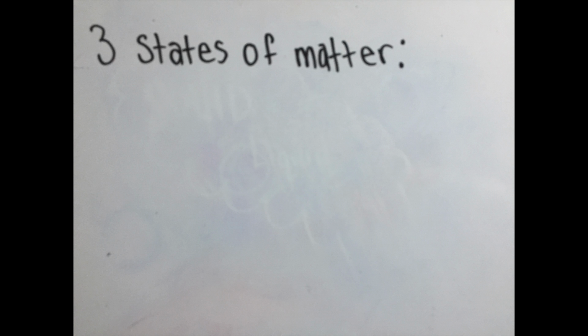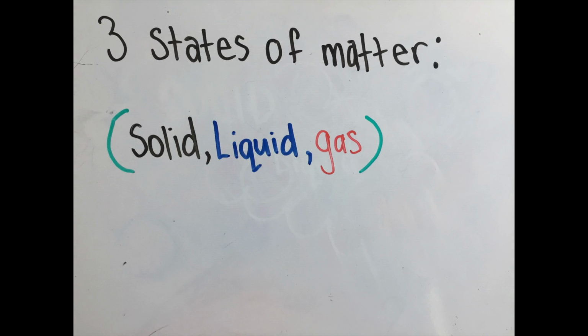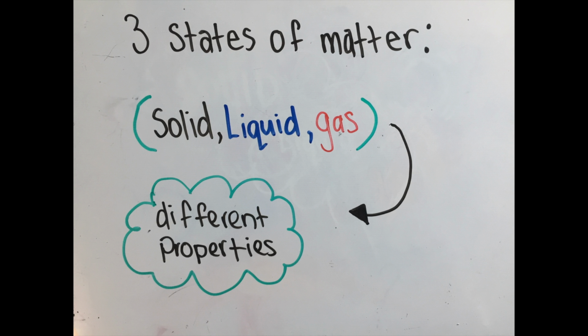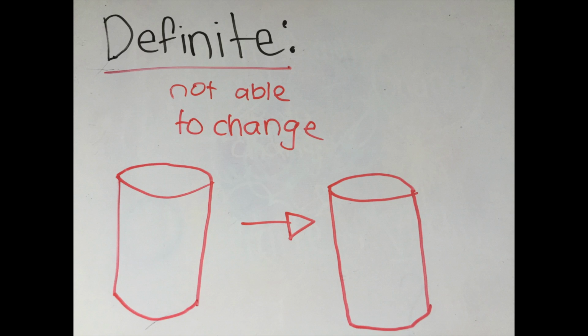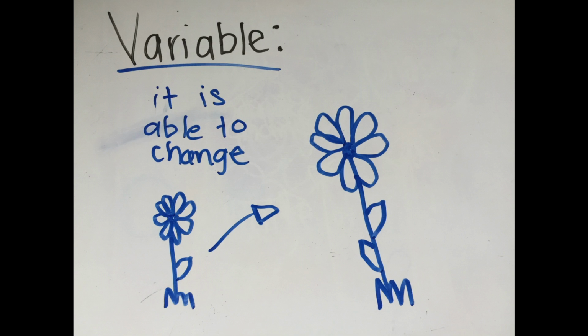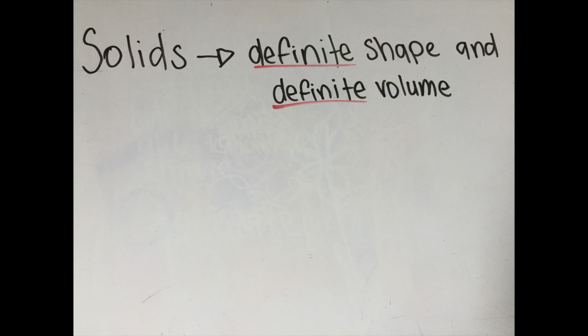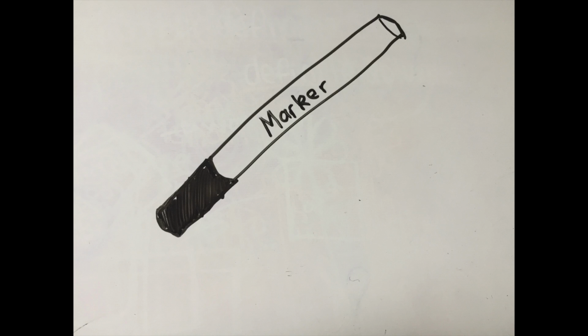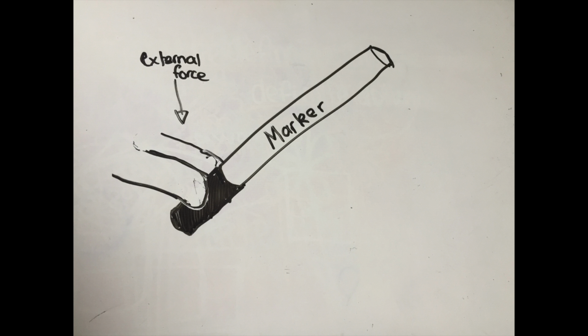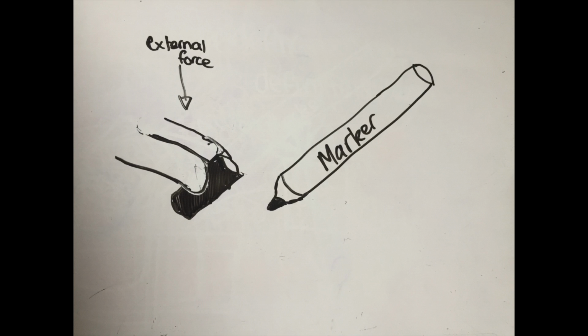There are three different states of matter: solid, liquid, and gas, and they all have different properties. This specifically means that their volume and shape can either be definite or variable. Definite means it cannot change, and variable means it can. Solids have a definite shape and a definite volume. This means they have the same shape and occupy the same space no matter what they get placed in. However, a solid's shape won't change unless external force is applied to it.